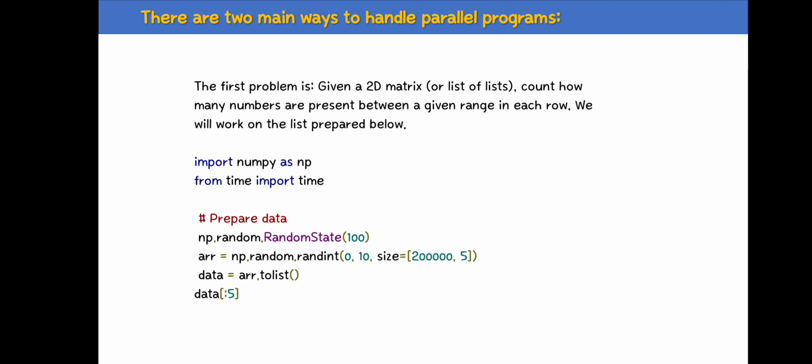That means we are preparing up to 100 numbers, that means the range is 100, and the array is np.random.randint of 0 to 10, size of 20000 by 5. Data equals the array, converted to a list. That means we are creating a list of the arrays, and we are slicing up to 5.